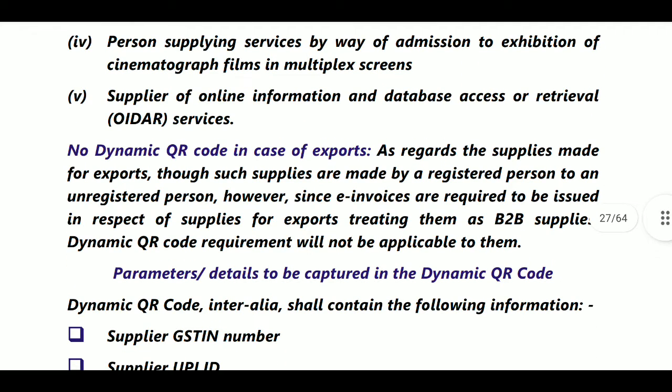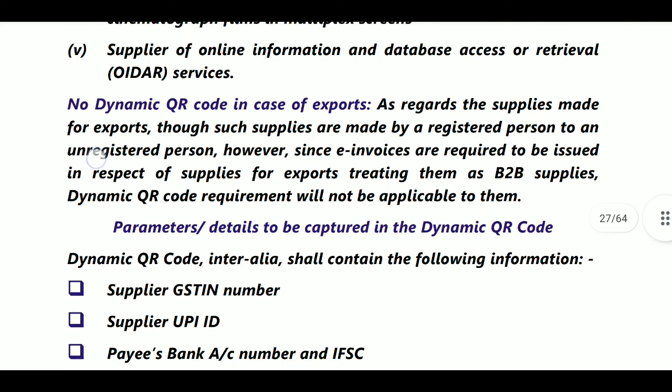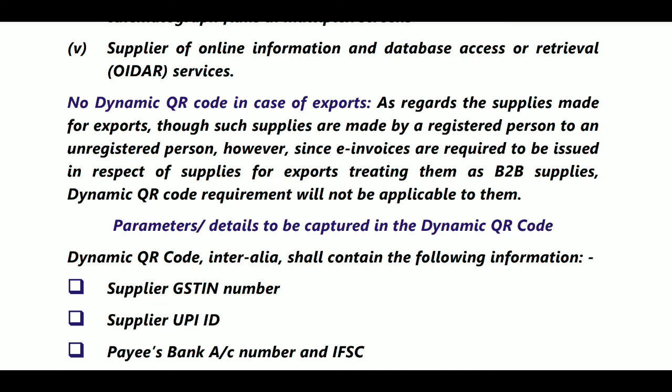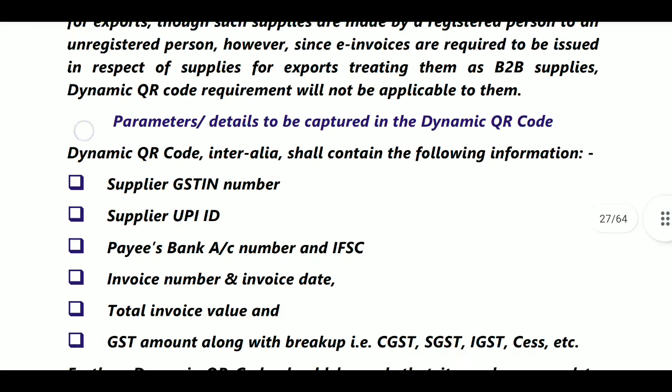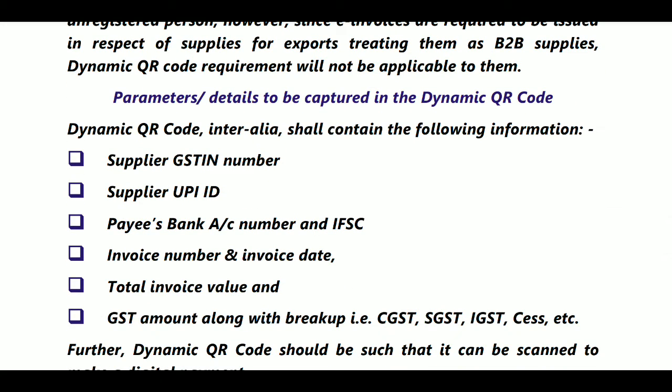Next, no dynamic QR code in the class of exports. That is, in respect of supplies for exports treated as B2B, the dynamic QR code requirement will not be applicable to them. What are the parameters in a dynamic QR code?